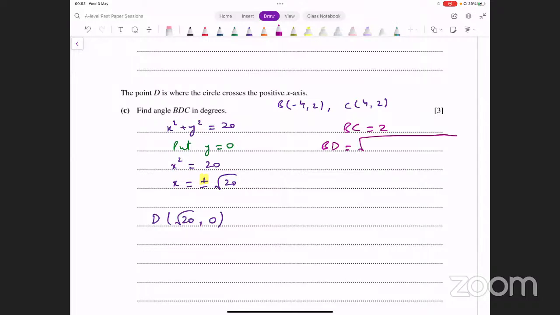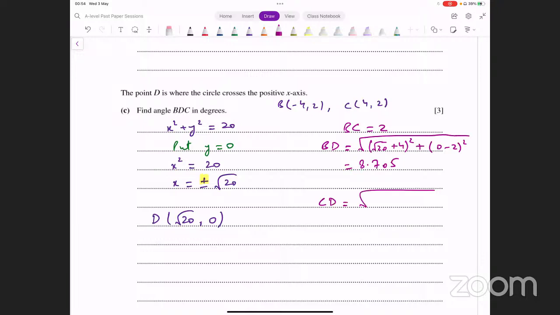Square root of square root of 20 minus -4, that becomes +4 whole squared plus 0 minus 2 whole squared. ठीक है, ये BD की लेंथ आ जाएगी आपके पास इससे. Let's see what that turns out to be. Square root of 20 plus 4 squared plus 4, and square root of that. That's giving me 8.705. That's BD. Now you can find CD as well.